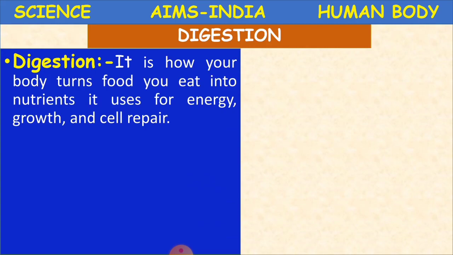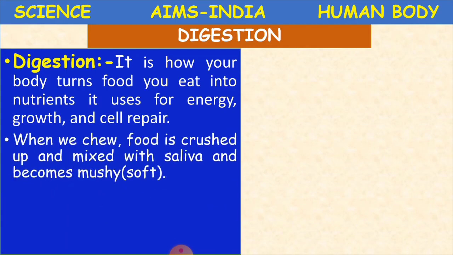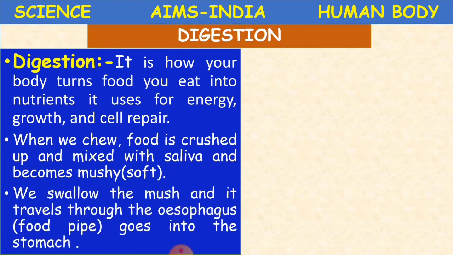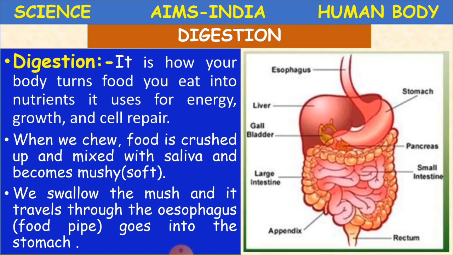It is how your body turns food you eat into nutrients it uses for energy, growth, and cell repair. As we said, we have food, and that food must be converted into nutrients.